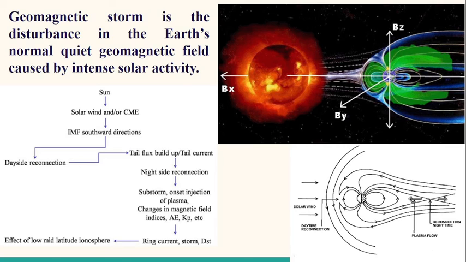Because of these substorm activities, the magnetic field indices like AE, KP, DST, etc. change, and a huge ring current is produced around the Earth, and this ring current enhances ionospheric behavior like electron density and scintillation. These events are disturbed because of this geomagnetic storm effect, and this flowchart represents the Sun-Earth atmosphere relation. This much is all about space weather activity.